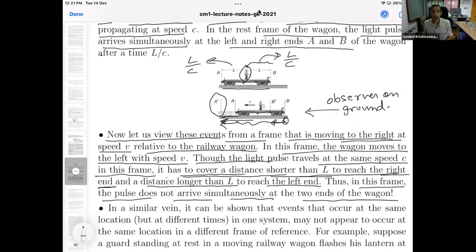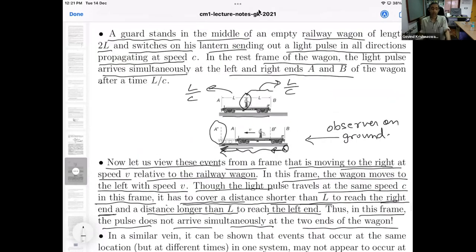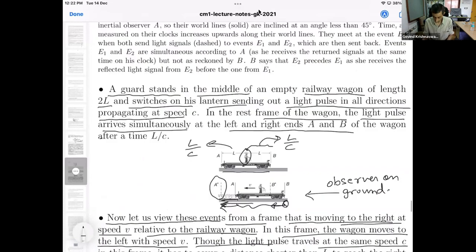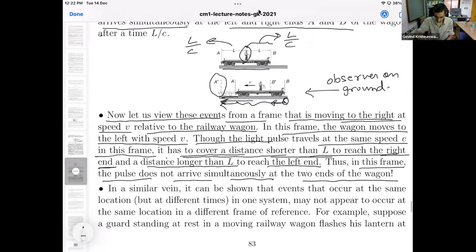Okay, good. So I hope through this little thought experiment, the relativity of simultaneity has been conveyed to you. This is the first of the many surprises in special relativity. Now, there is just a parenthetical remark over here that is not so deep.